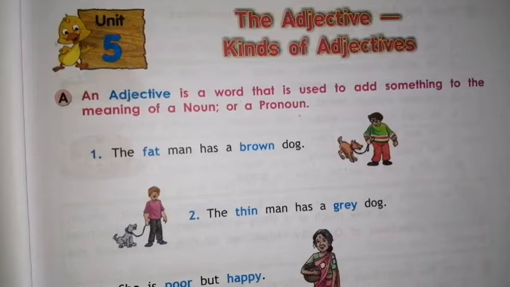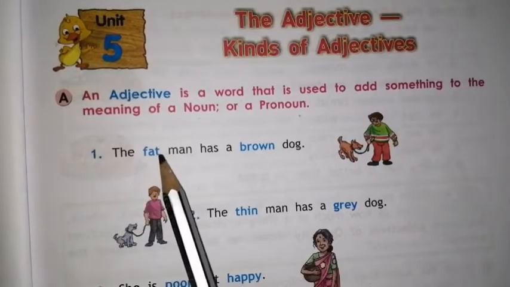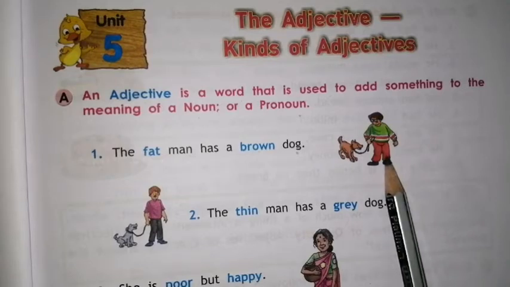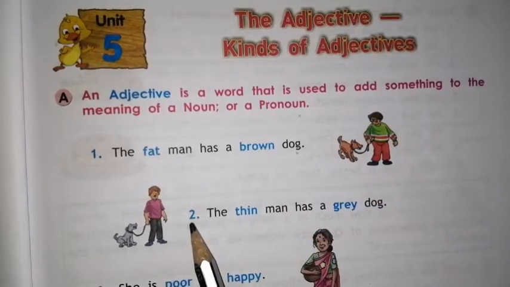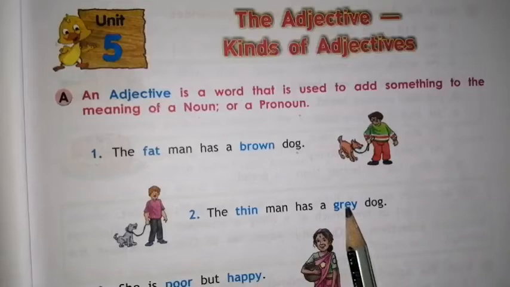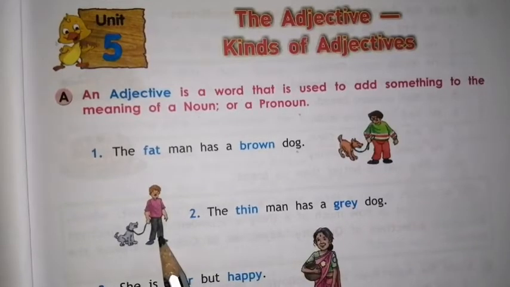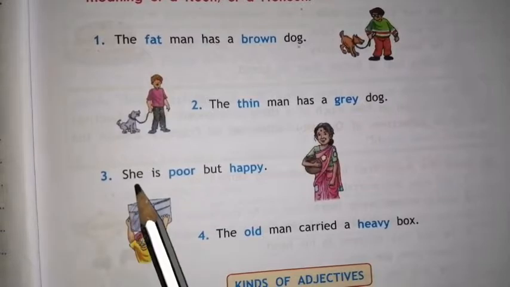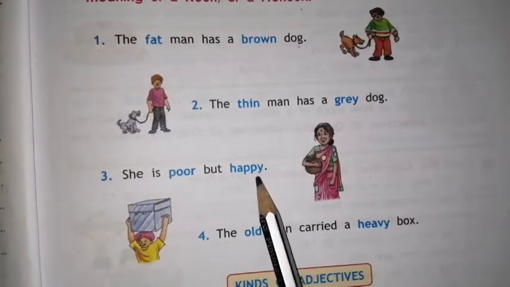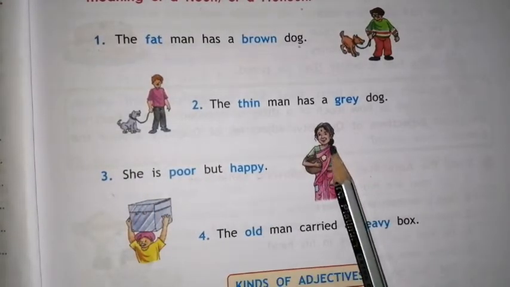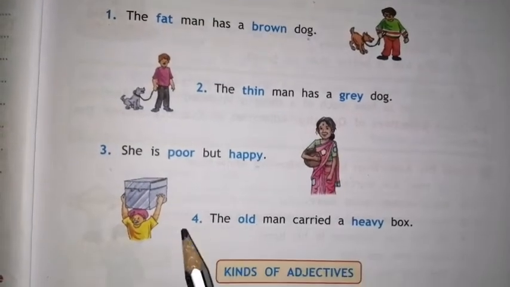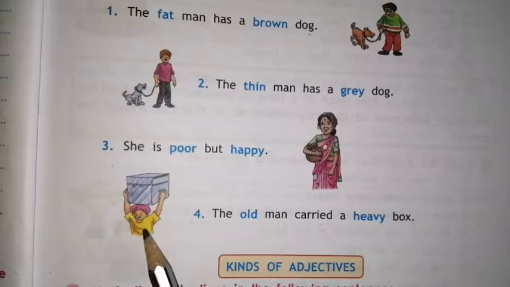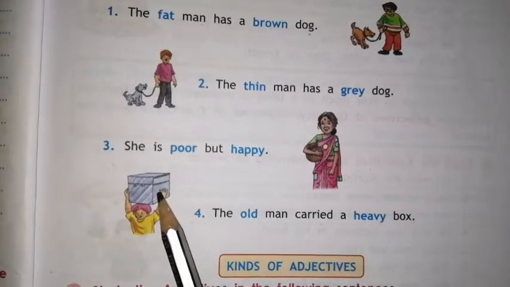For example, number 1, the fat man has a brown dog. See the picture. 2, the thin man has a grey dog. Here you can see. 3, she is poor but happy. See the face, looks happy. Number 4, the old man carried a heavy box. Old man carried a heavy box.